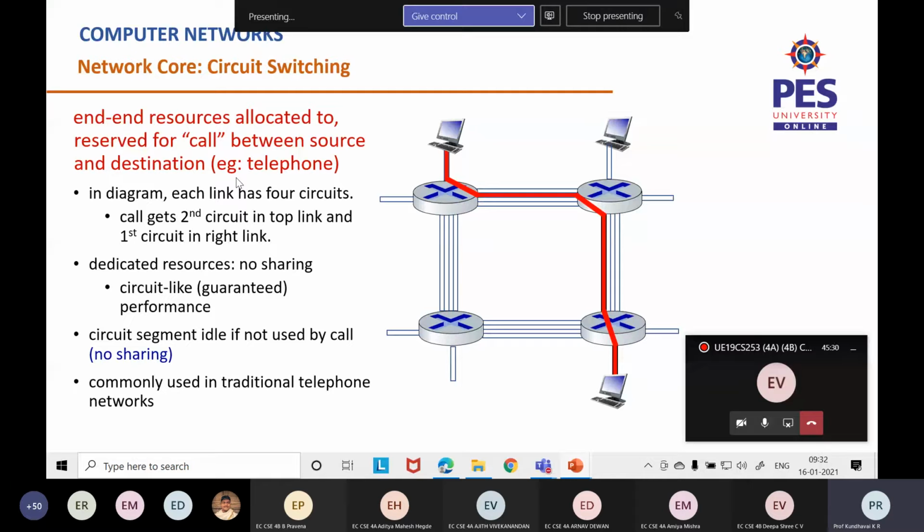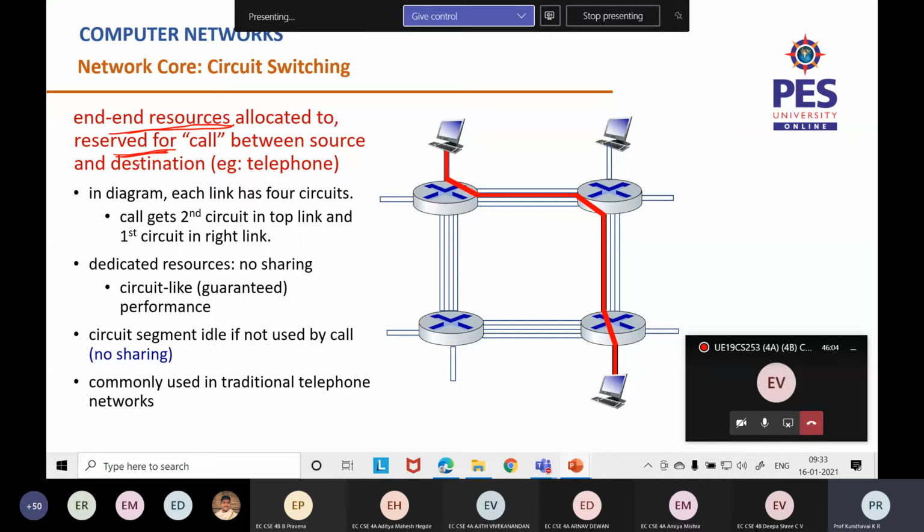Look at this particular slide. In circuit switching, end-to-end resources are reserved for a call. When I say reserved, don't get confused with packet switching. Here, reserved means it can't be used by anybody else.